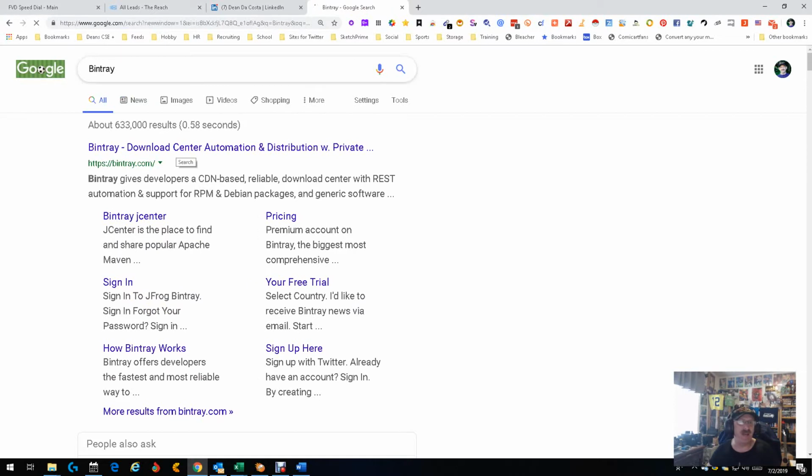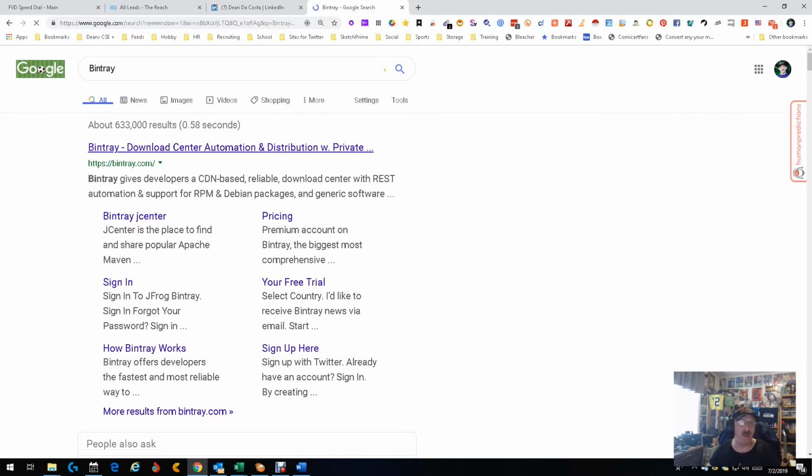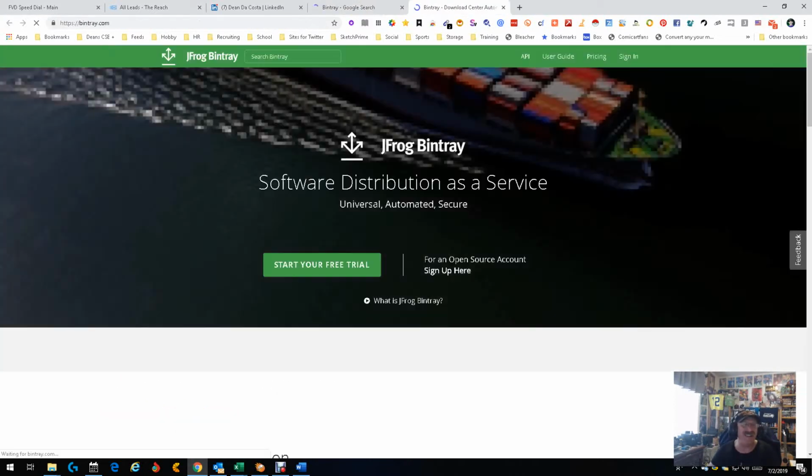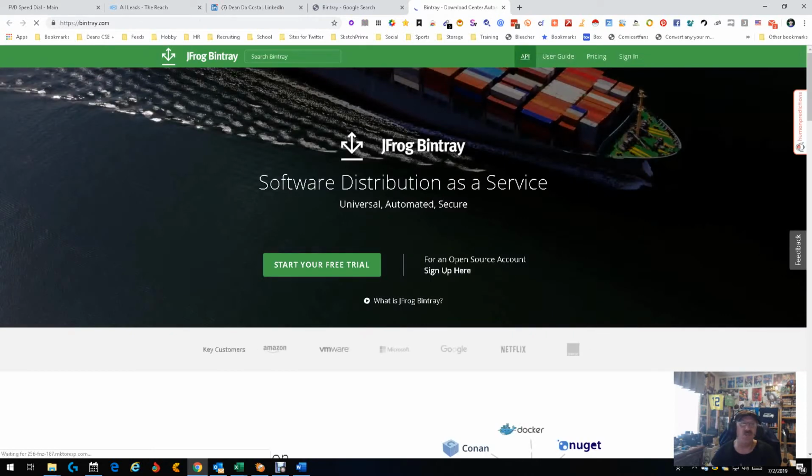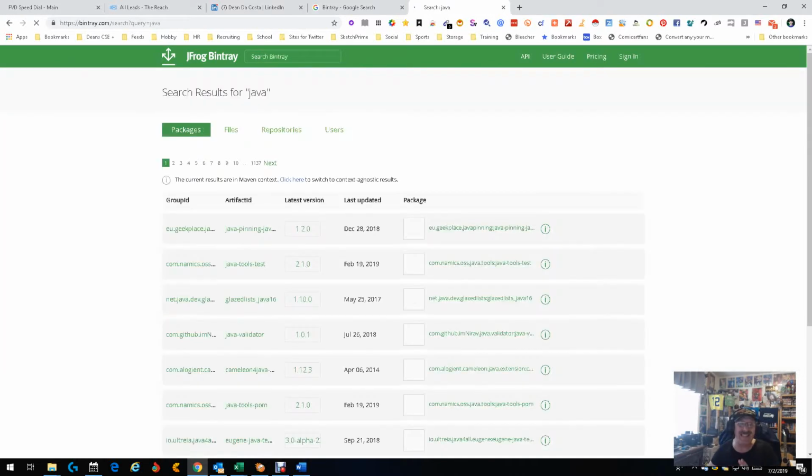So Bintray is a download center, automated distribution, and so on. Okay, let's go in just so we can see: software as a service, start your free trial, open source, user's guide, API. Let's source here. Let's see what happens if we put in the word Java. Does that get us anywhere? This may all be a waste of time. Don't know. We're about to find out together. First of all, we're going to wait a little bit because evidently it's a little slow. Oh, okay. Now, interesting. There are things going on here.